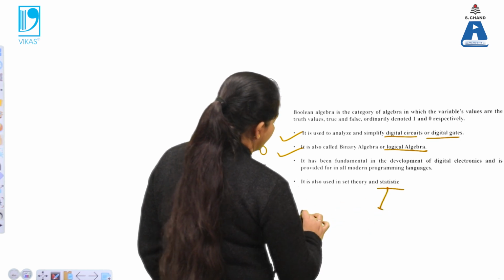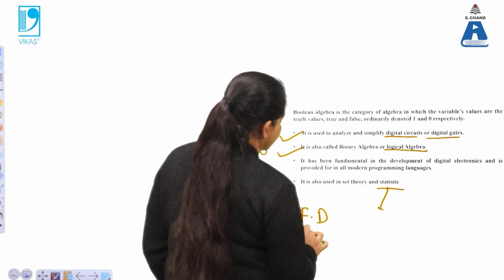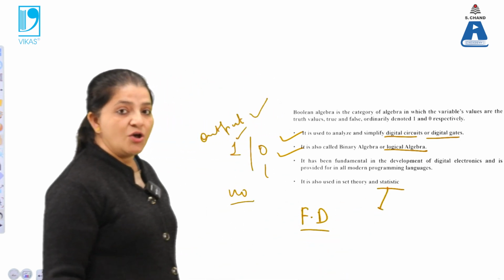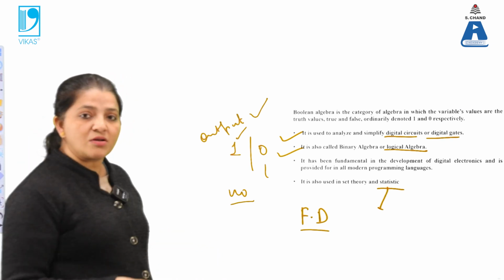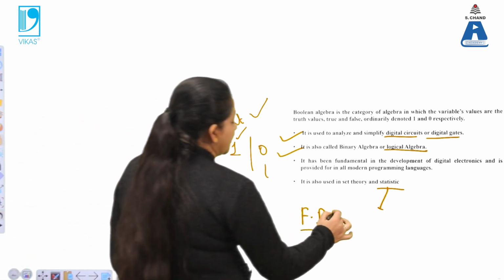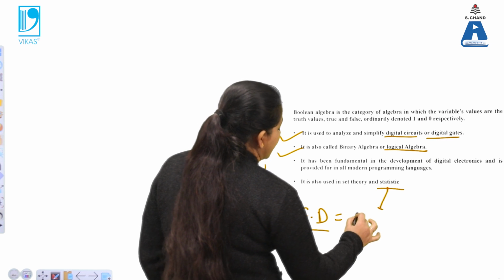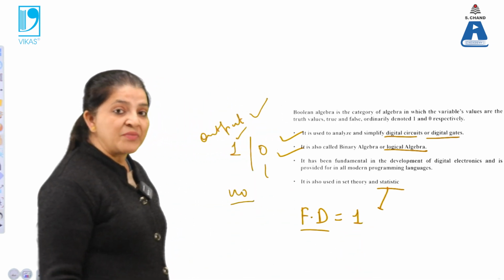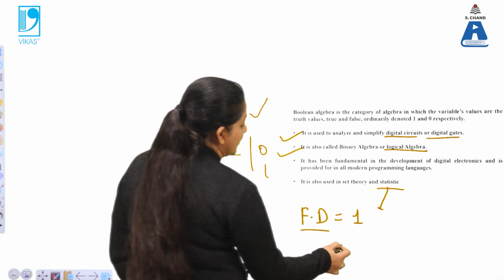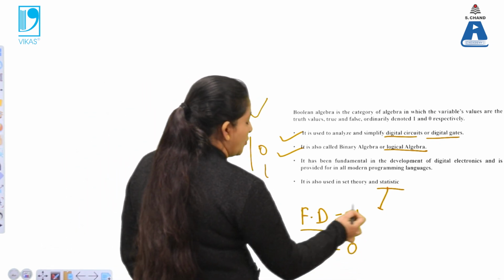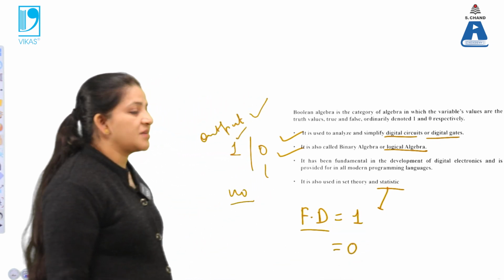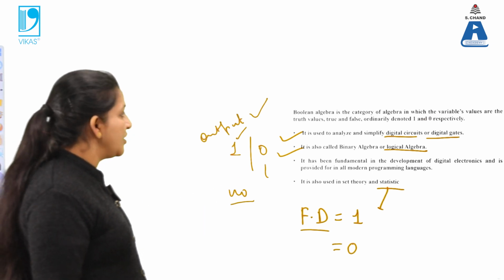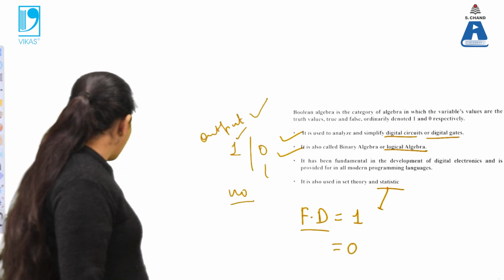For example, when we implement FD statistics, that is known as Fermi-Dirac statistics. According to that, when an electron is present in the different energy values or energy cells, that will give us the 1 value. When the electron is not present in the different energy cells, then it will give us the 0 value. So it is used in set theory and statistics in order to solve many problems.